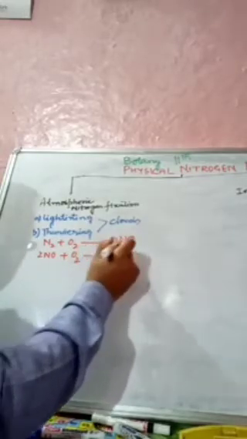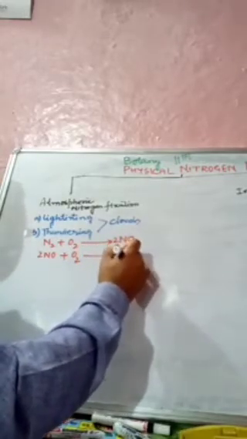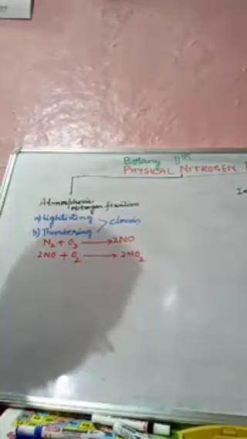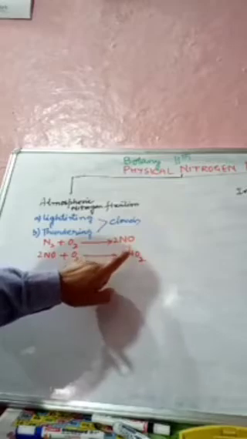This nitric oxide is further oxidized to form nitrogen dioxide.